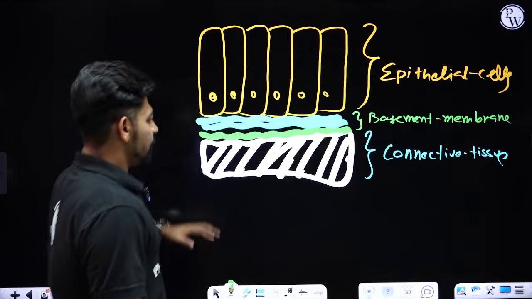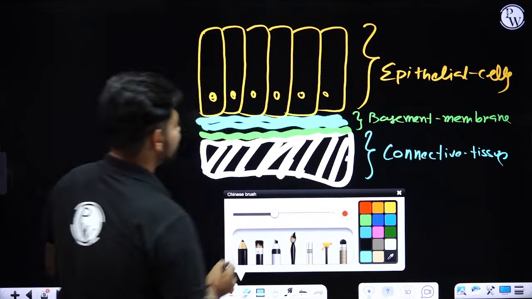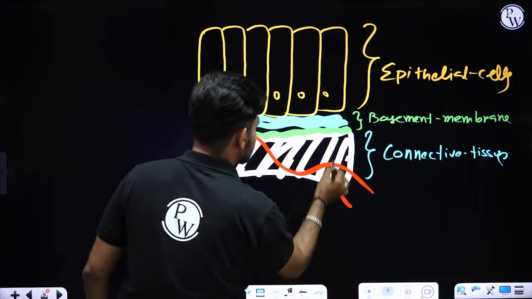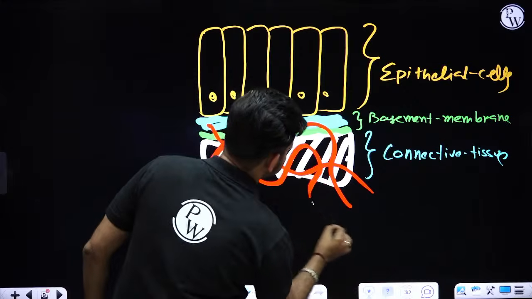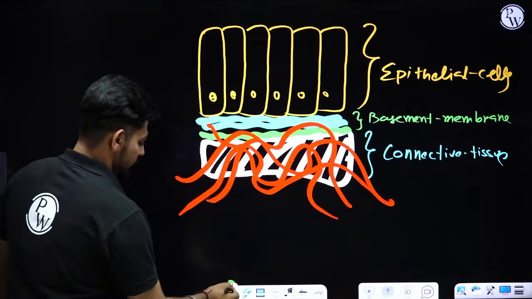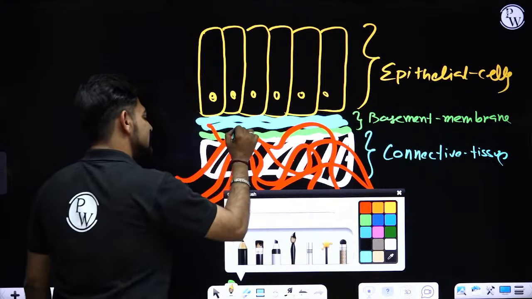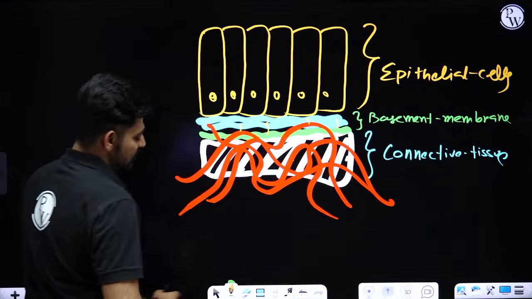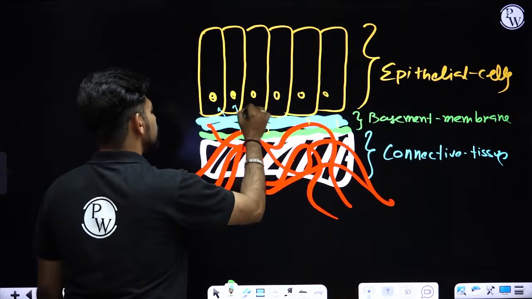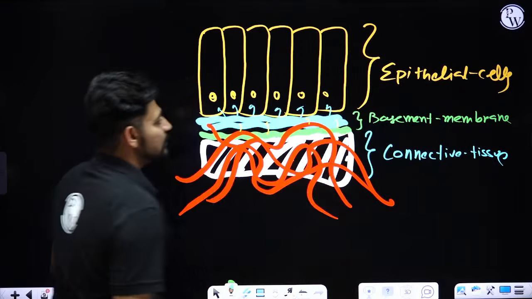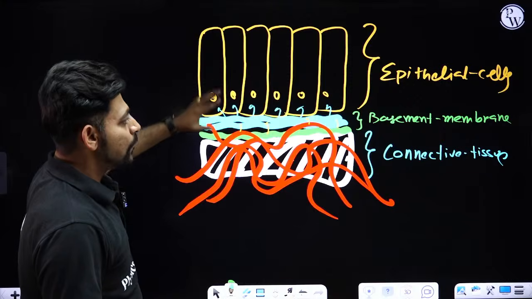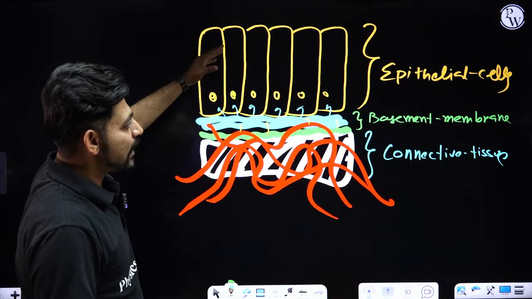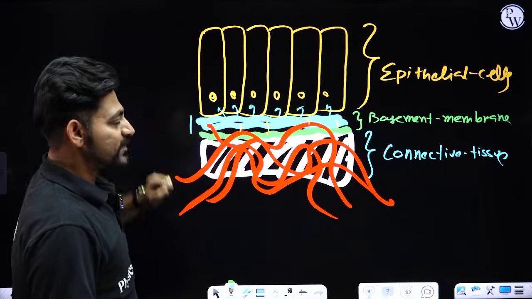Okay. Now, though blood vessels are not directly present in the epithelial tissue, blood vessels reach the connective tissue, right? Now, from these blood vessels, the basement membrane will take these nutrients by the process of diffusion and will supply those nutrients or gases to these epithelial cells. So that's how a link is made between connective tissue and epithelial tissue with the help of this basement membrane.